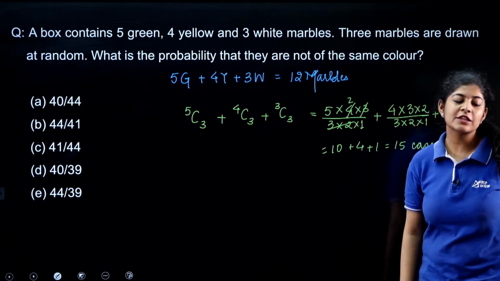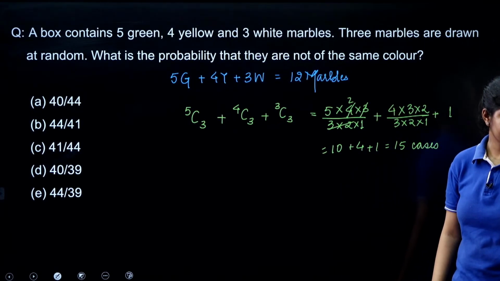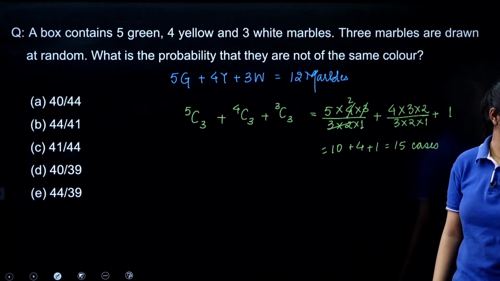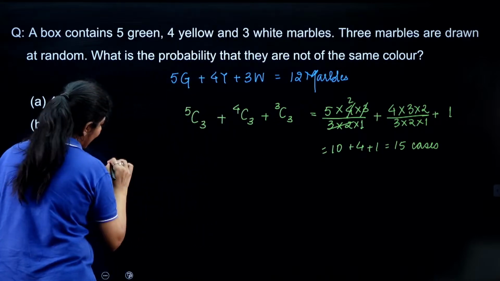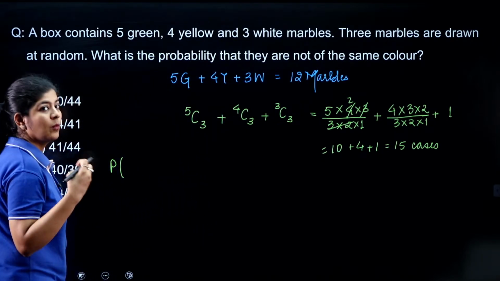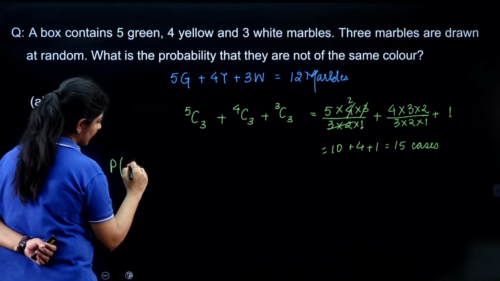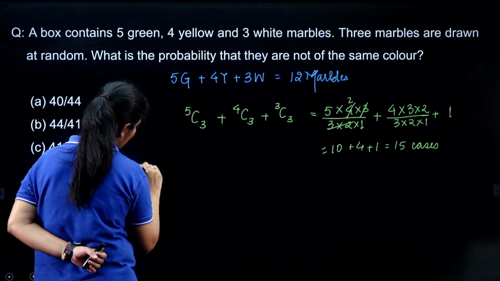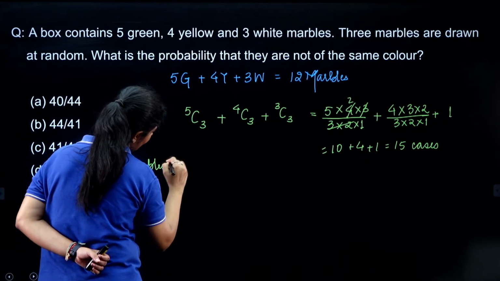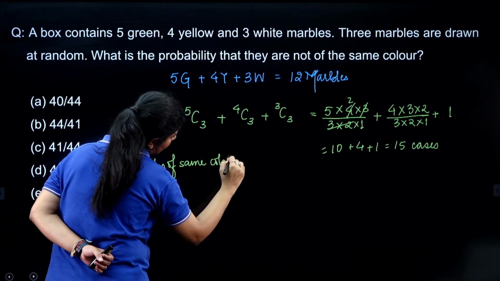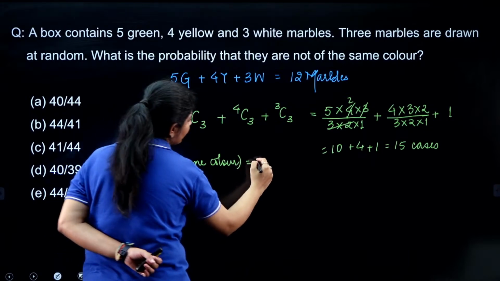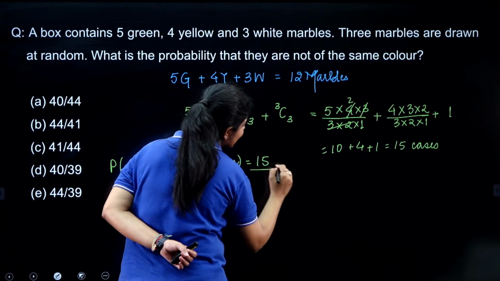But this is not what the question is asking, right? Now we need to find the probability of getting all marbles of the same color. That is nothing but 15 divided by the sample space.